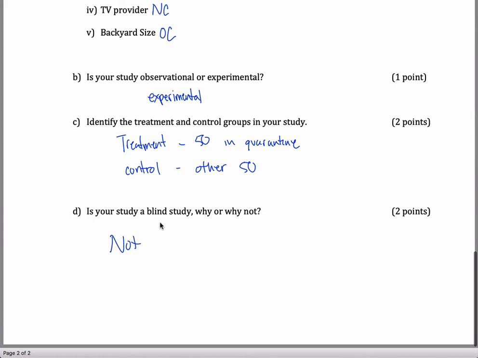If you're in this study, you know whether you're quarantined or whether you're going outside. You know which group you're in. So it's definitely not a blind study. Not blind because participants know if they're in quarantine or not. Something like that.